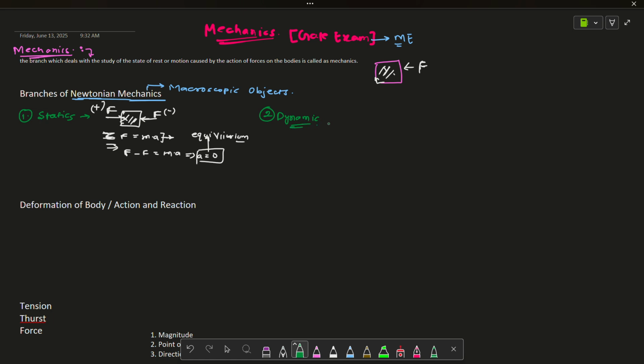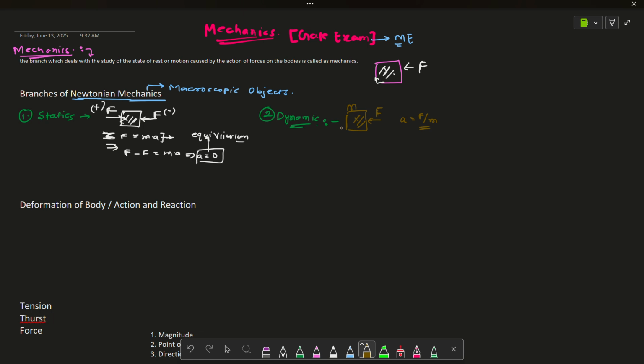Just the opposite of statics. Whenever you apply a force on the body, let's suppose you apply a force F here, and the body has mass m, then the body will accelerate with acceleration F by m.